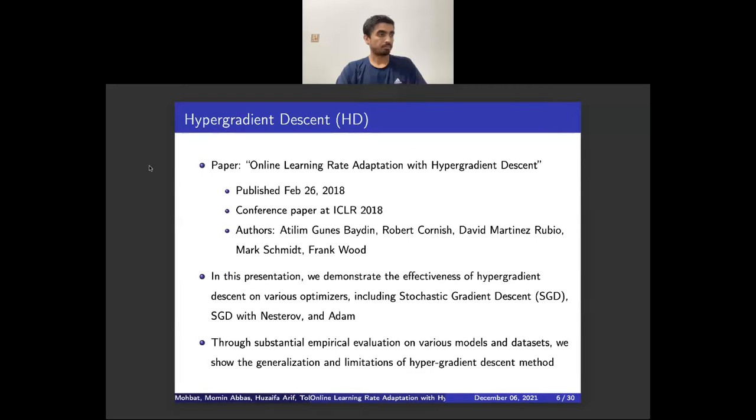The details of the paper are as shown. It was published in the 2018 ICLR conference. In our project, we demonstrate the effectiveness of the proposed method, termed as the hypergradient descent, on various optimizers, including stochastic gradient descent with Nesterov and Adam, and on various datasets and various architectures. Using our results, we derive some useful insights on the improvements as well as the limitations of the hypergradient-based method.